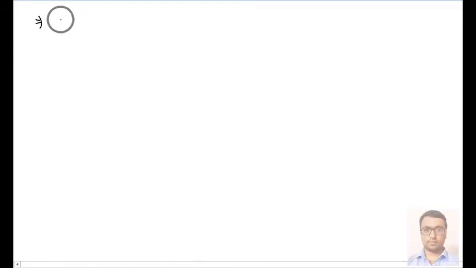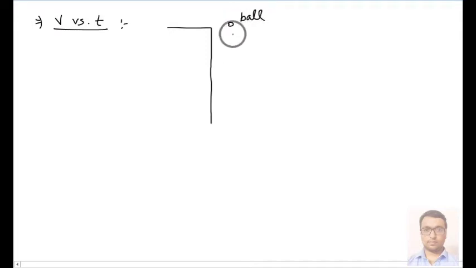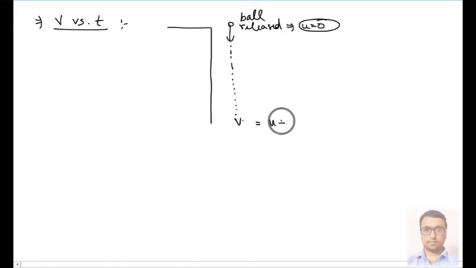So to understand the relation of velocity versus time for motion under free fall, we can consider the following situation. Like we have a ball which is released, which means its initial velocity u is 0. Then it is going in the downward direction. Suppose at this point its velocity is v. Then we know that v is given by u plus at, or u plus gt. So it will be gt only. We can say that velocity is directly proportional to time.